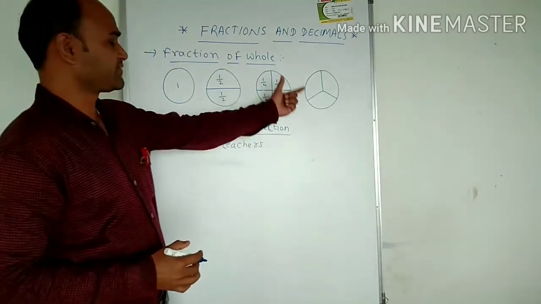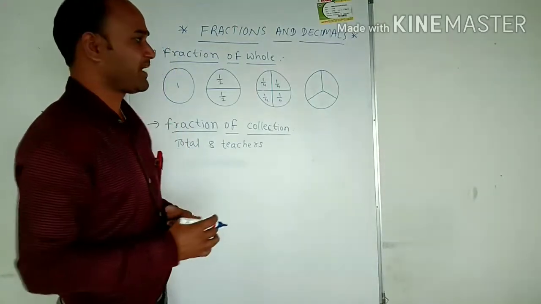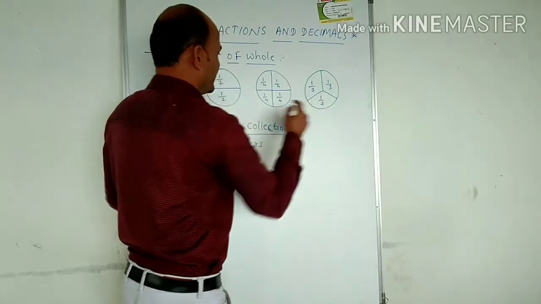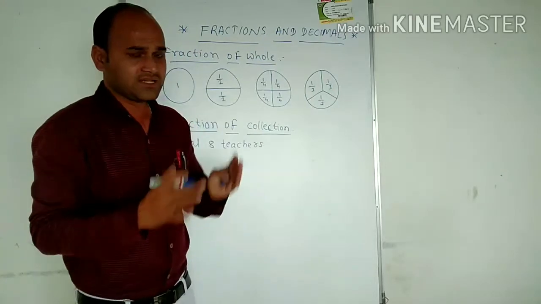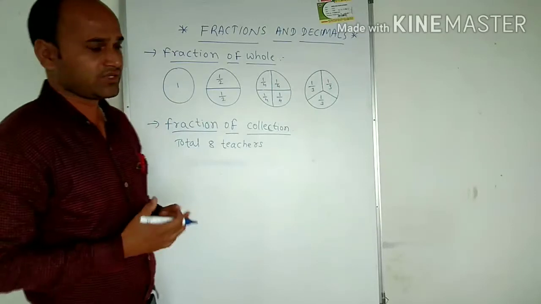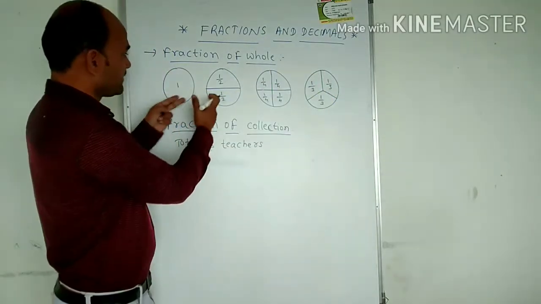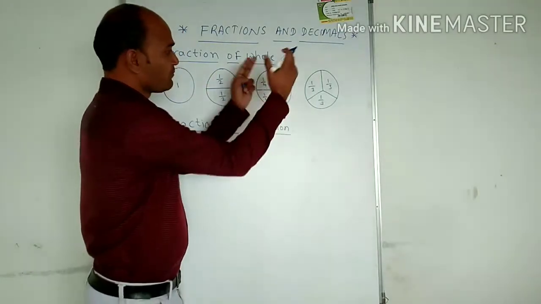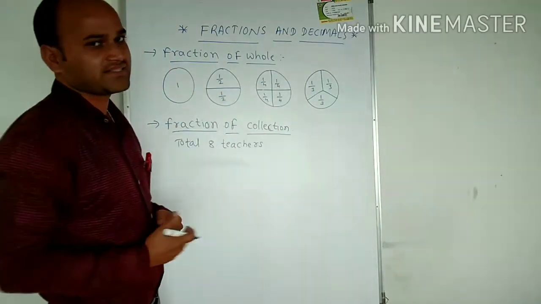And one more thing, suppose the whole is divided into 3 equal parts, it becomes 1/3, 1/3, 1/3. It means that however many parts the whole is divided into, the total number of parts you write as the denominator, and the numerator is 1, for one part. So if 2 parts, 1/2 is written; 4 parts, 1/4; 3 parts, 1/3. If 8 parts, you write 1/8.